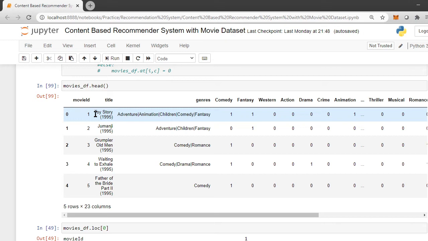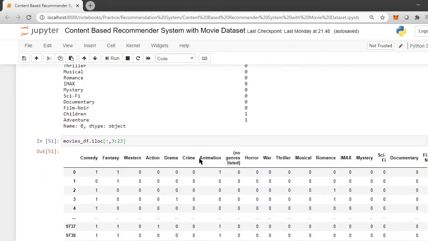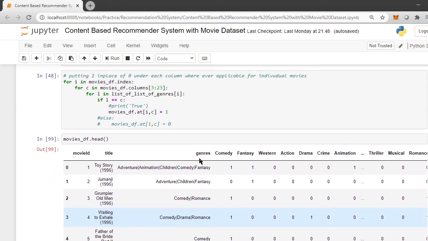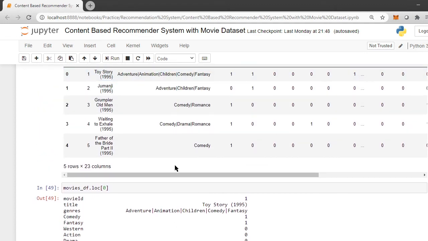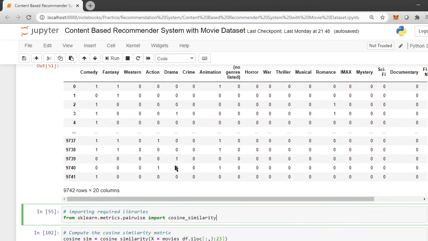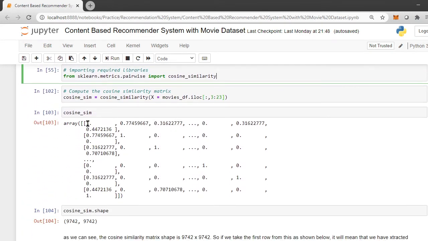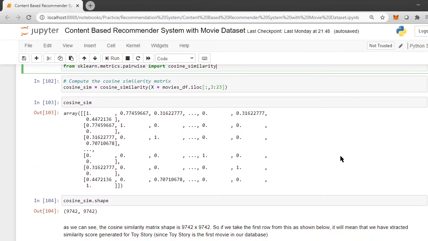It will go to that location and fetch the similarity score from that location and filter out the top 5 or top 10 or whatever your requirement is from that location. So, what is happening is, Toy Story was in 0th position. Similarly, the similarity score for Toy Story is also on the 0th position in this matrix over here. So we have to create a link between these two.